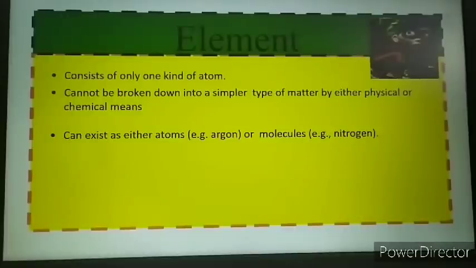We can also say that an element can exist as either atoms, for example argon, or as molecules.